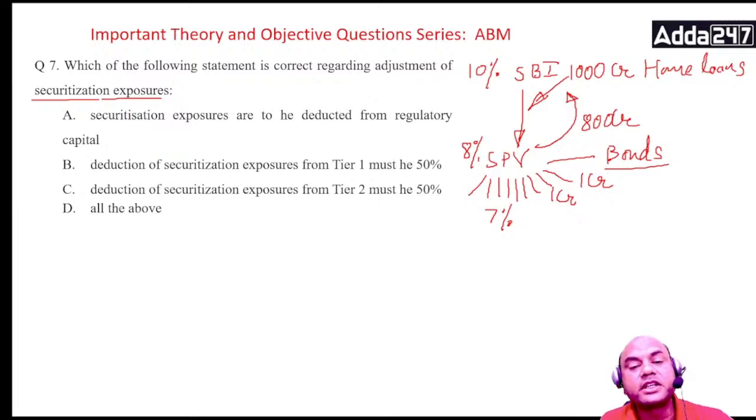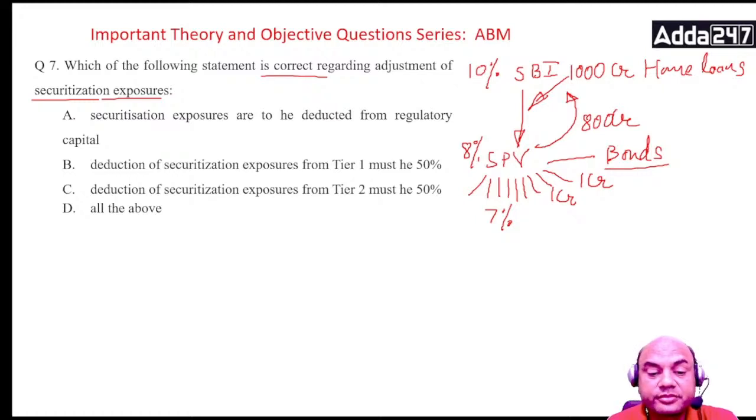So which of the following statements is correct? Now you want a positive answer. Which is correct regarding securitization exposure? Securitization exposures are to be deducted from the regulatory capital. Deduction of securitization exposure from tier 1 must be 50%. Deduction of securitization exposure from tier 2 capital must be 50%. And all of the above. So what is the answer for this?